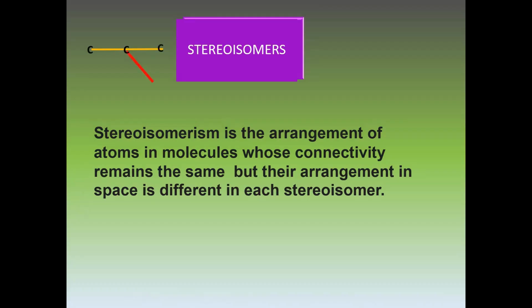Look, the group attached may be oriented in this way, and in the second isomer, this group may be oriented in this way. You can see here, connectivity is with the same carbon, carbon number 2, but orientation in space has changed. Similarly, it may be down or up. These two isomers will be different and they will be stereoisomers of one another.